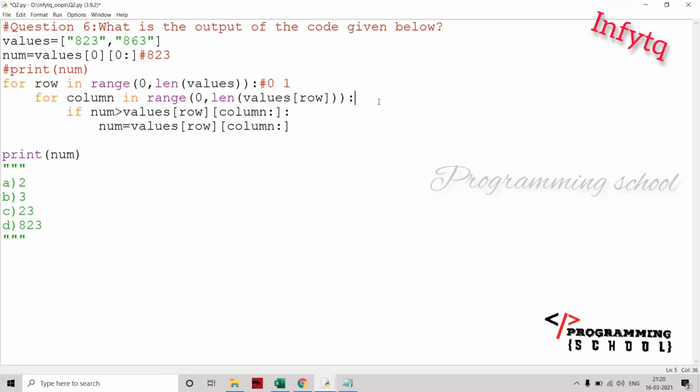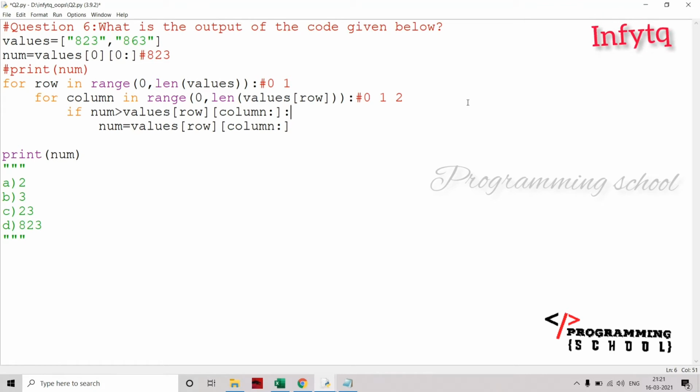Okay, moving into the next column, the next for loop. For column in range, it is going to start at 0 and go up to the length of values of row. For the first time, row value is 0, so values of 0 means 823. What is the length of that? It is going to be 3. That means this loop is going to be repeated for the first time 0, 1, 2, and the second time also, for 863, it is going to be repeated the same 0, 1, 2 only.